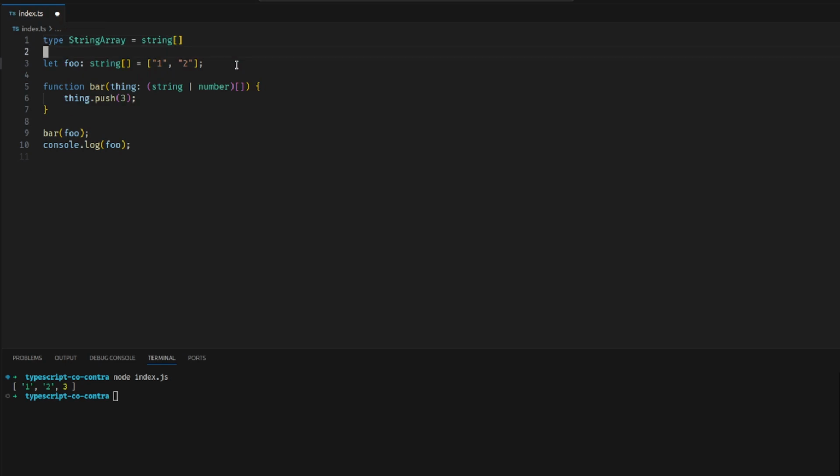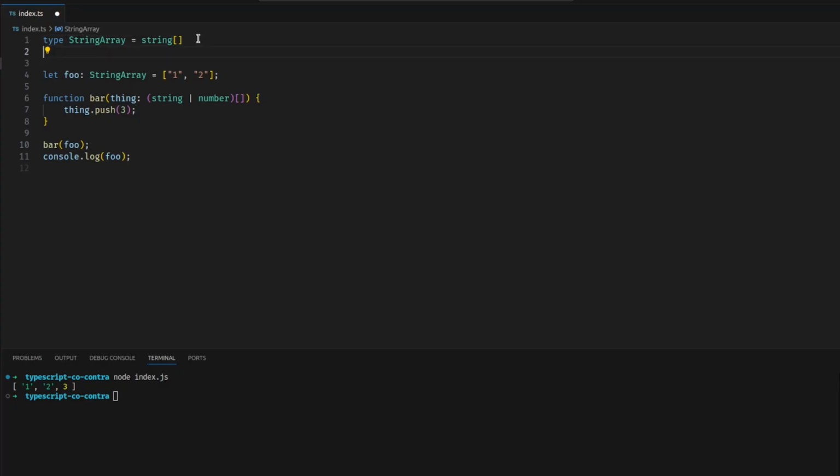That's our type. And foo is string array. Nobody come at me for my useless Vim. I'm not hopping around like I should be. I'm using Vim keystrokes within VS Code, and I'm doing a hybrid clicking thing. I'm learning, so let me learn. Okay, I'm at the place that I'm at.